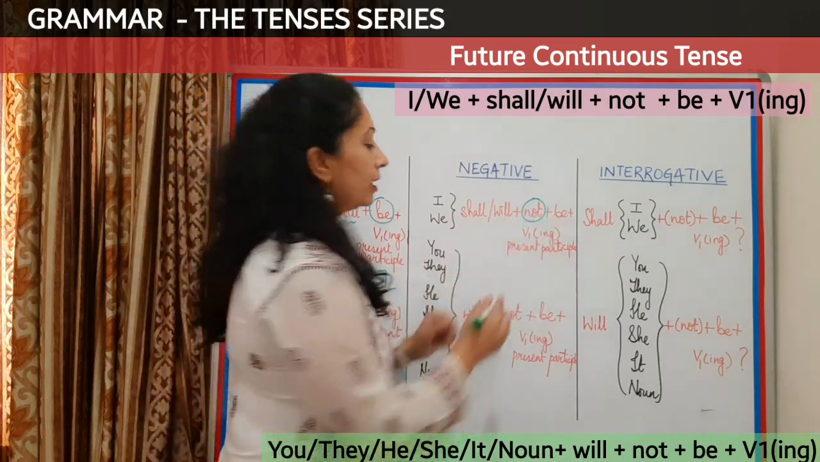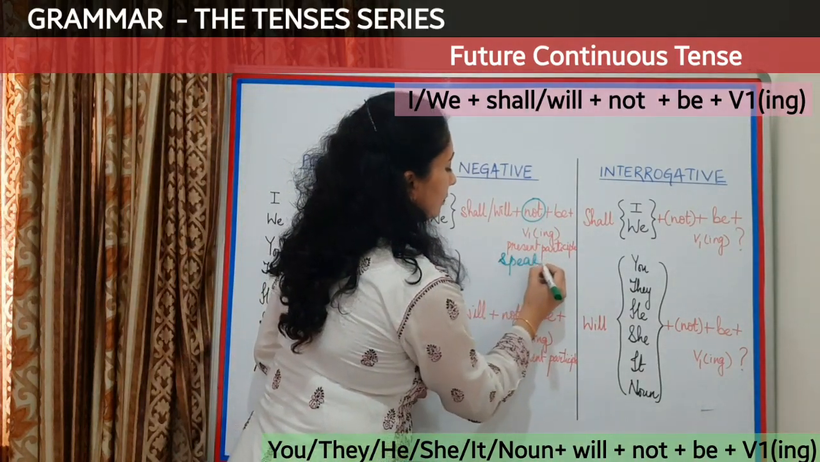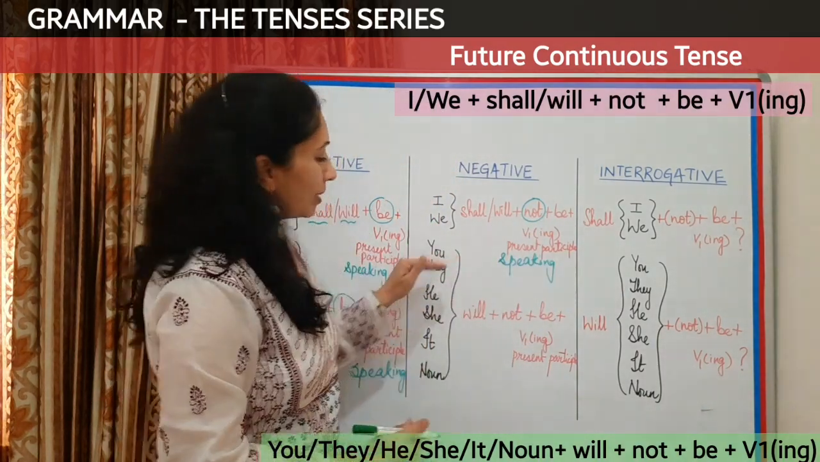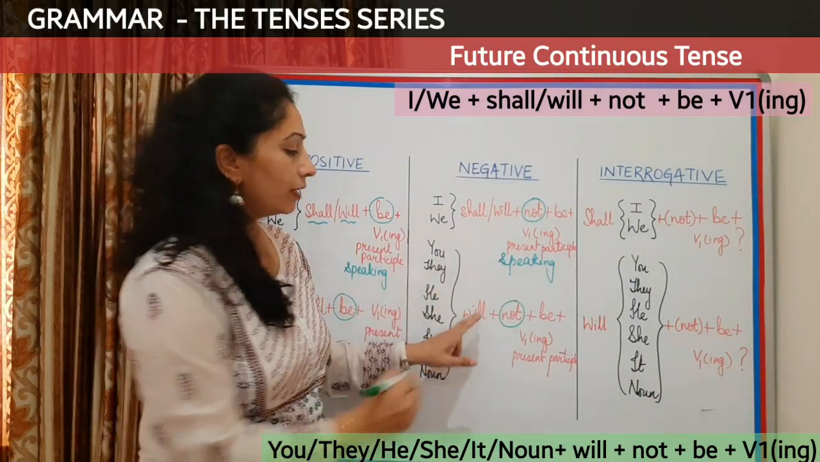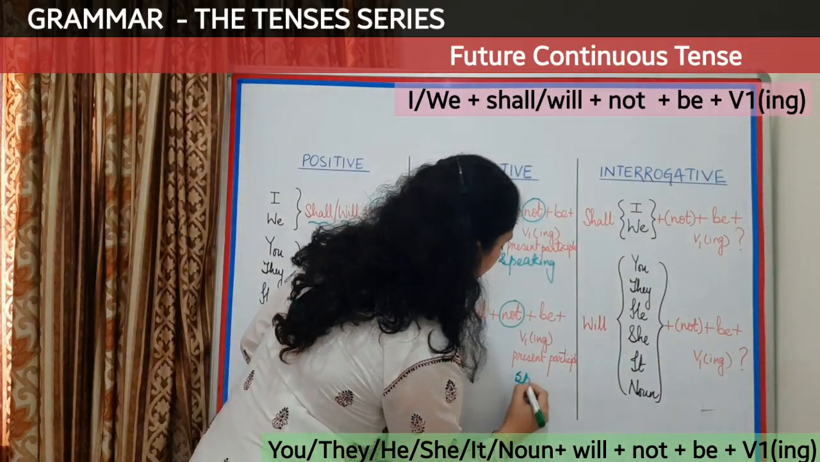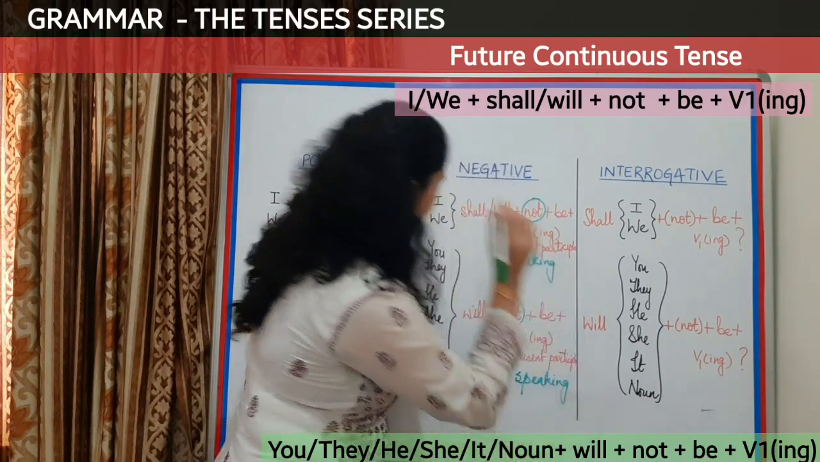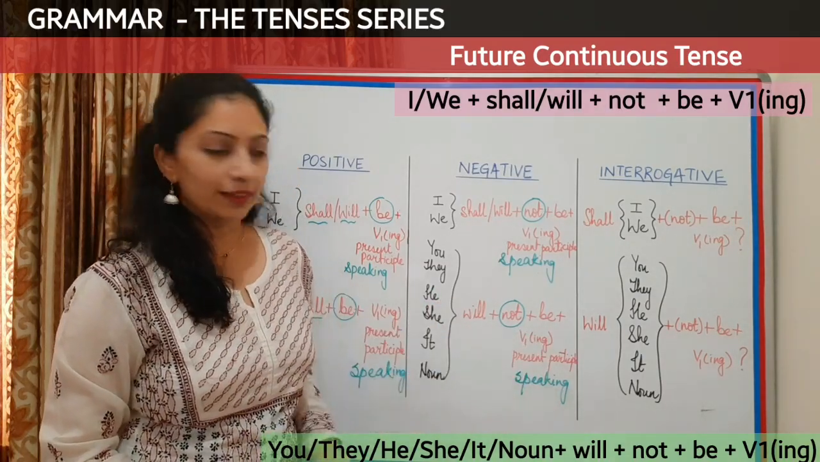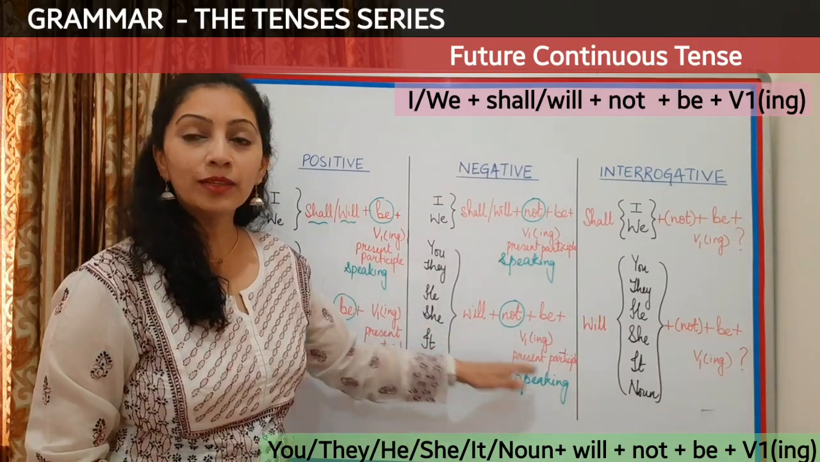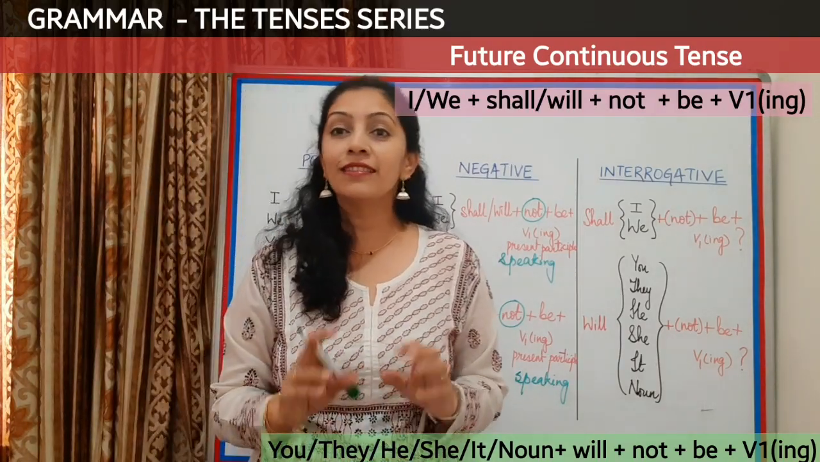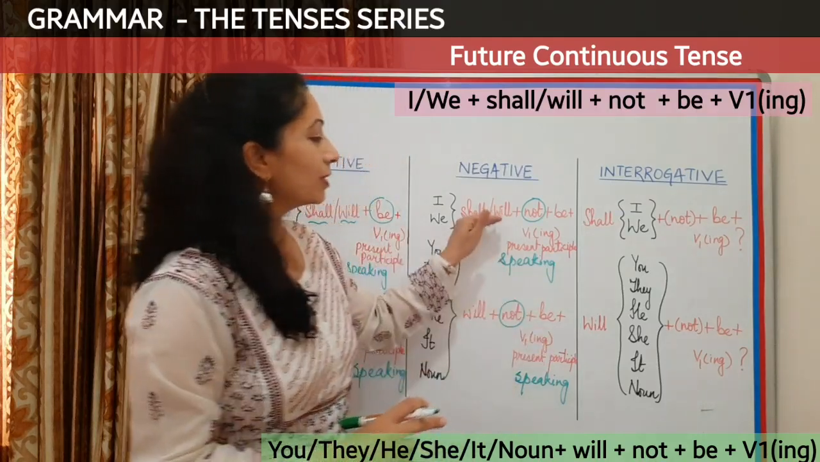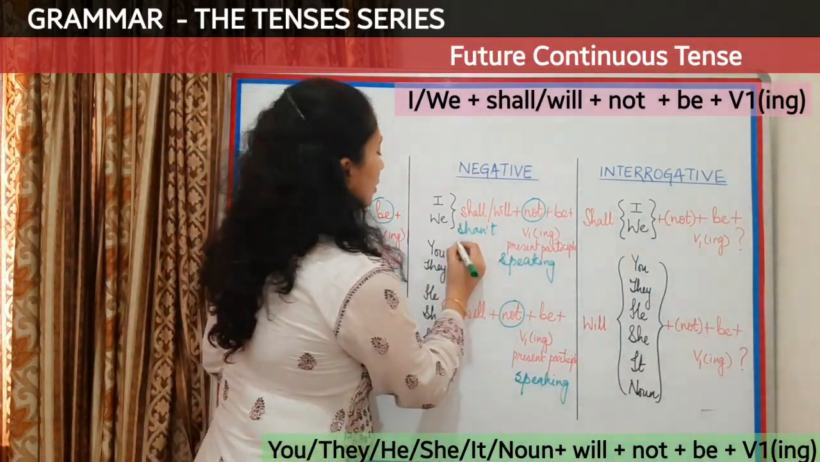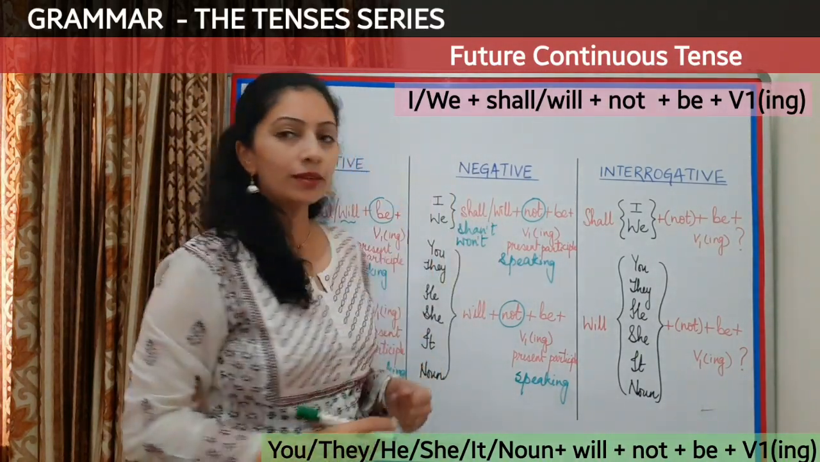I shall not be speaking. Or we will not be speaking. Similarly, with the rest of the subjects also, will not be speaking. Next, they will not be speaking. He will not be speaking. She will not be speaking. It will not be speaking. Tanya will not be speaking. And Tarun will not be speaking. Now, if we use the contracted forms here, it will be shan't for shall not or won't for will not.